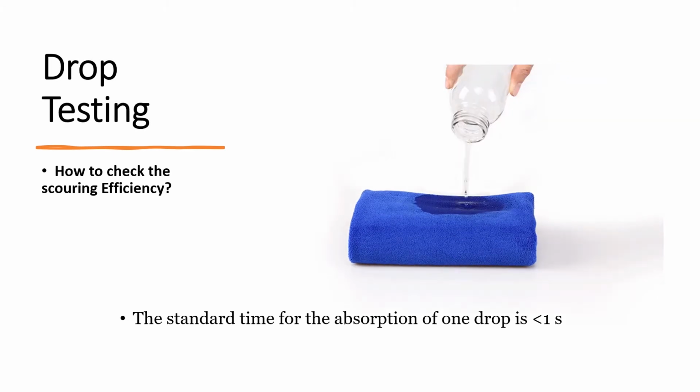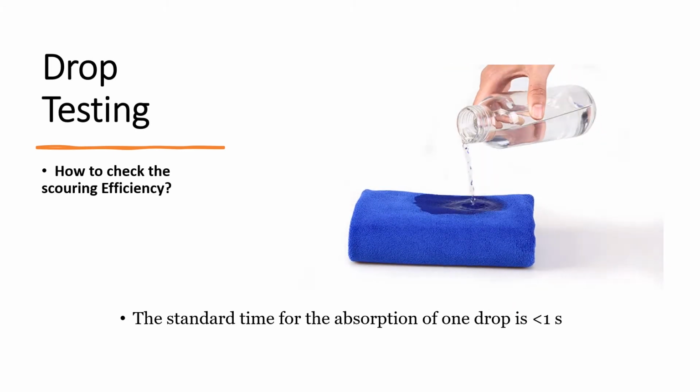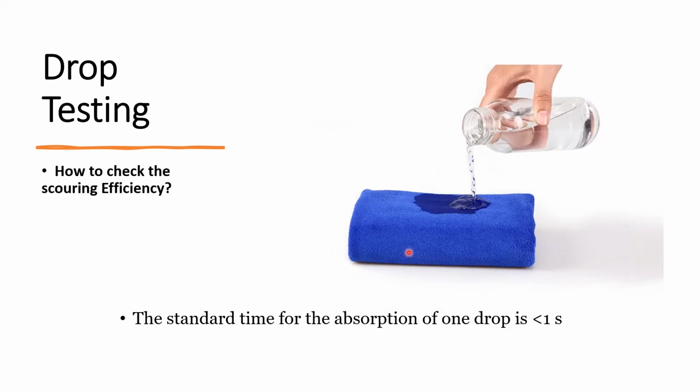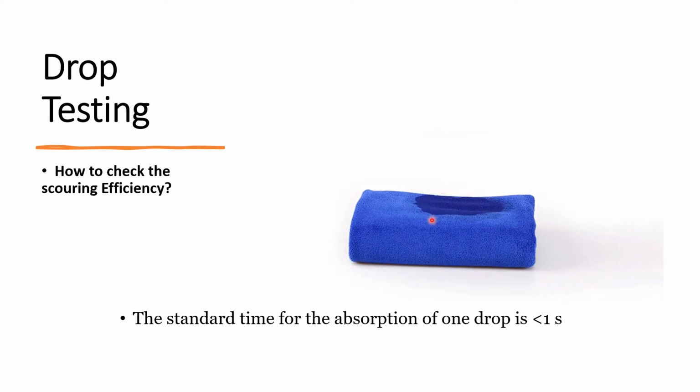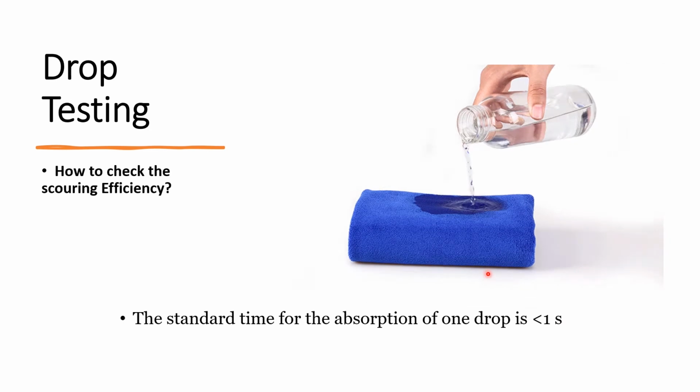Another test to check the scouring efficiency is the drop test. In this test, as you can see from the figure, we put a drop of water on the surface of the fabric. If the drop is absorbed within 1 second, this means we have good efficiency, and vice versa.